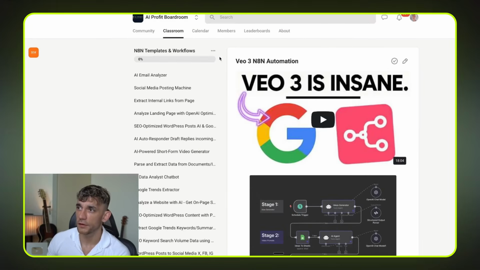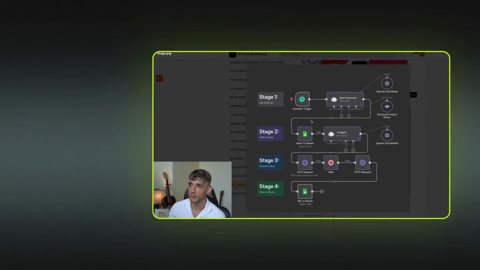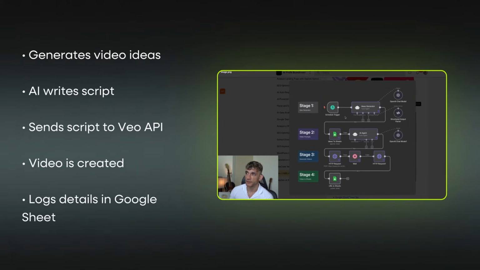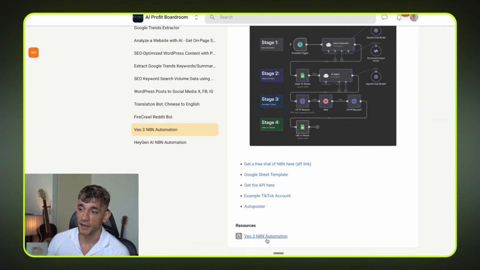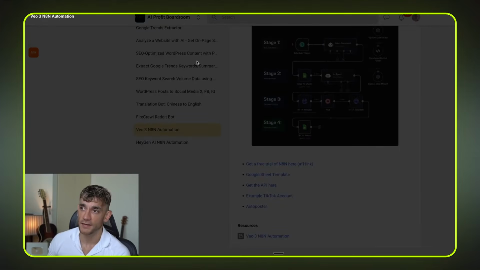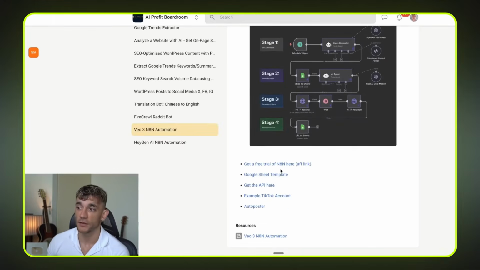This is a Veo 3 n8n automation that I built. You can see how it works. Basically, it's grabbing some ideas. It just comes up with random ideas. Then it uses the AI agent to come up with a script. Then it plugs the prompts into Veo 3's API on FAL. That generates the output, and then that goes to a Google Sheet with a breakdown of all the videos we've created. And that's an importable n8n workflow that you can just download from me inside the AI Profit Boardroom and then upload into n8n, right?